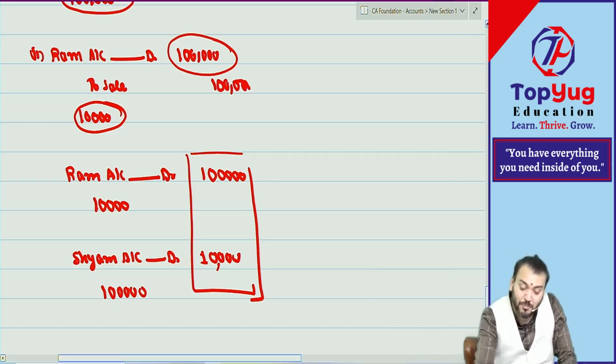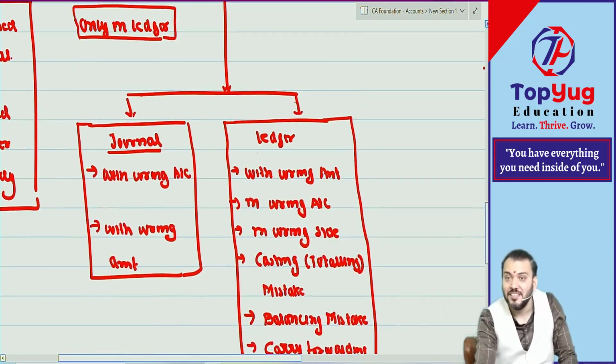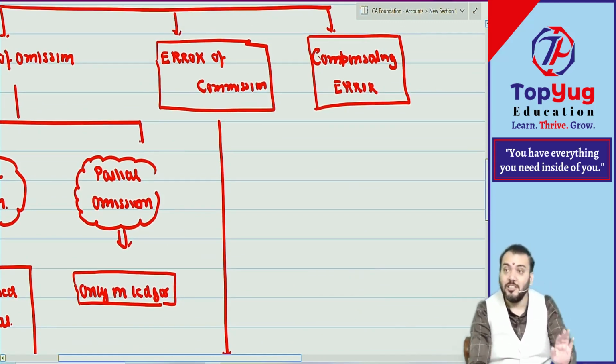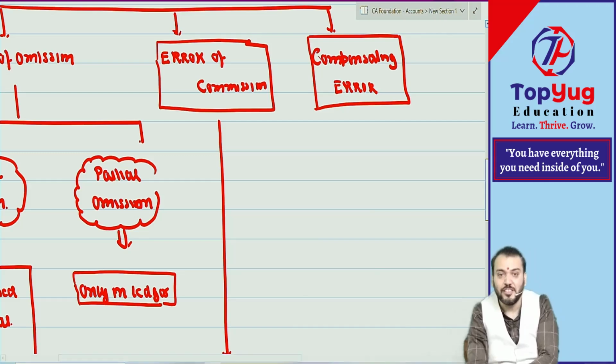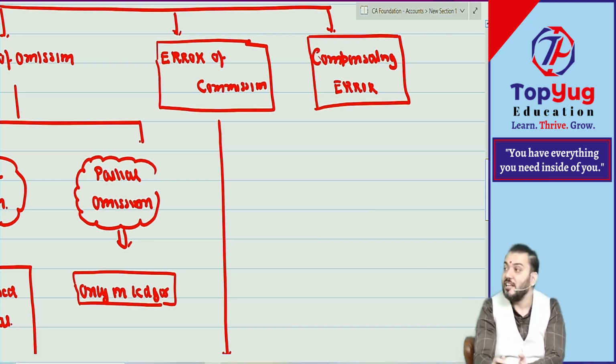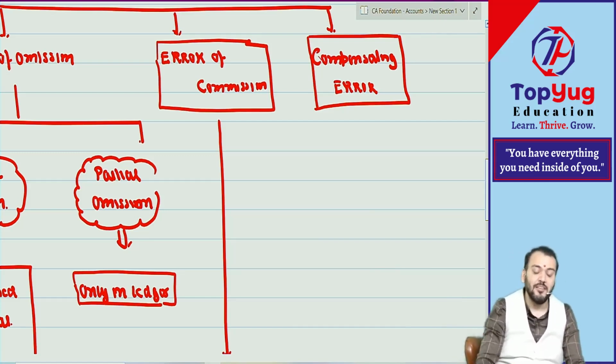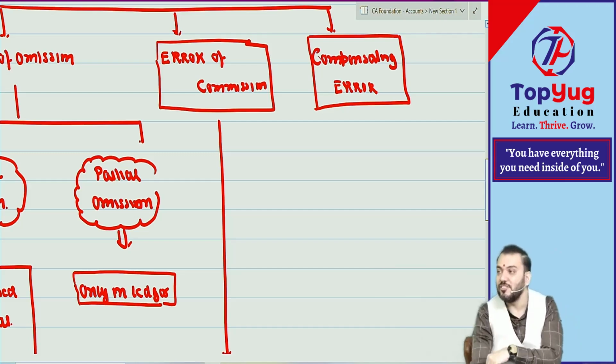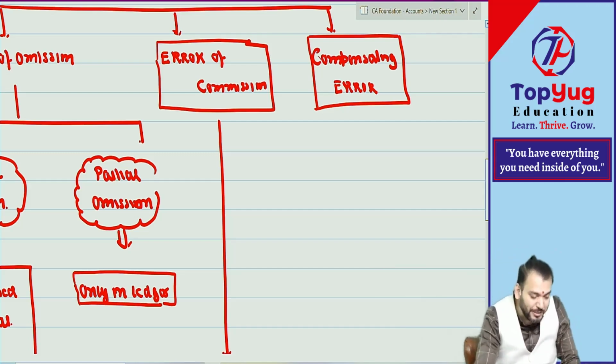So this type of mistake is more dangerous to identify. Yes, this compensating error is more dangerous to identify, because it is compensating the effect of other mistake. So these are more dangerous and not easily identified. Other errors you can easily identify, but this mistake you will not be able to easily identify. This is known as what? Compensating error. So what is the meaning of compensating error?